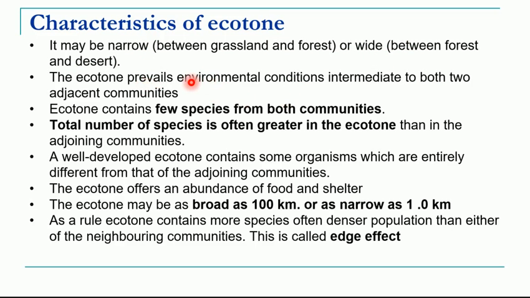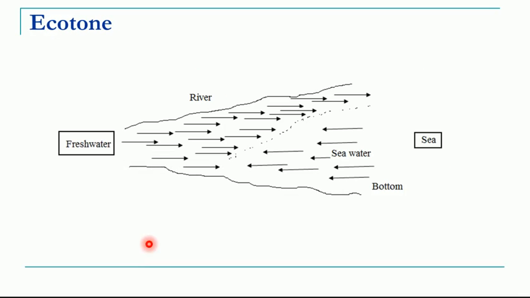Now what is the significance of ecotone? It has conditions which are intermediate of those two communities. So we have seen an example like fresh water meeting with salt water, so it has conditions which are intermediate to those. That is, salinity of the ecotone may be different from the freshwater and saltwater ecosystem. Now ecotone will contain species from both the communities. So in this example we have seen that there are some fishes which are of the river and there are some fishes which are living in the sea, that is salty water.